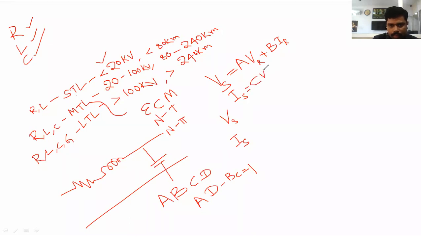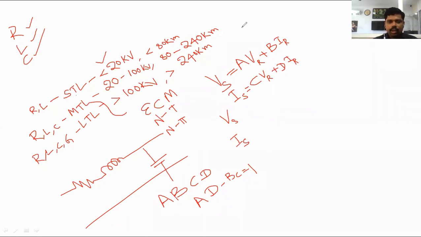First, we derive the two parameters: the sending end voltage and the sending end current. After that, we can compare these two parameters, identify the A, B, C, and D values, and finally prove AD minus BC equal to 1 for the short transmission line and the medium transmission line. In the medium transmission line, it is again classified into the end condenser method, nominal T, and the nominal pi method. Similarly for the long transmission line. Up to now, we have discussed this; later we will continue.